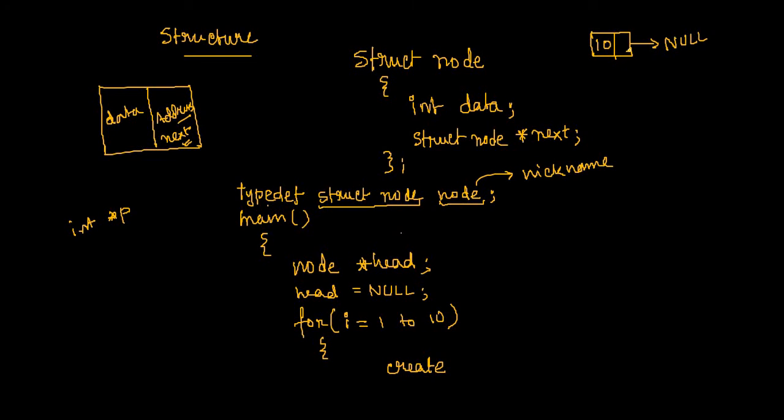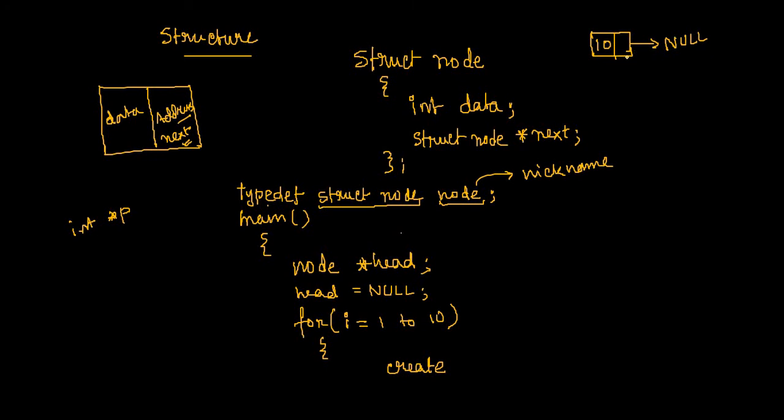That signifies it is the end of the train, and that red cross is not present in other compartments, right? Same thing, the end of the linked list should be a null. I mean, the next part of the last node should be null.